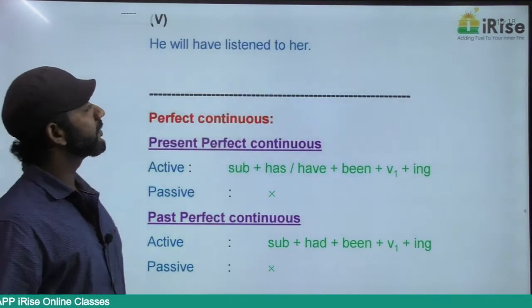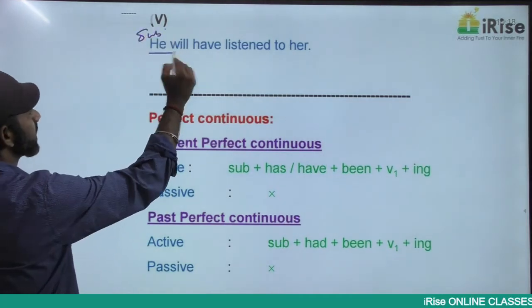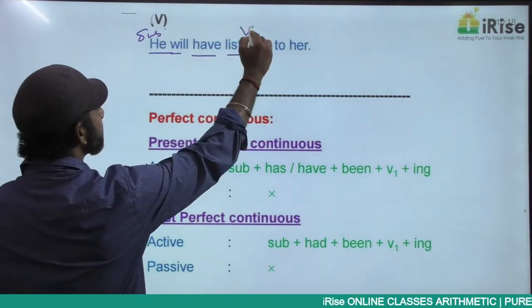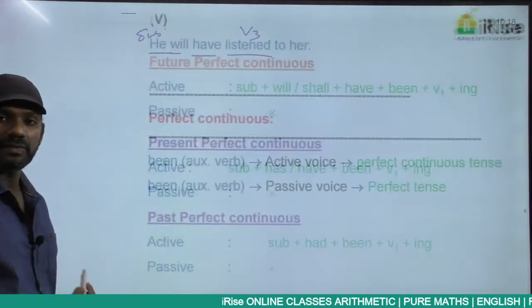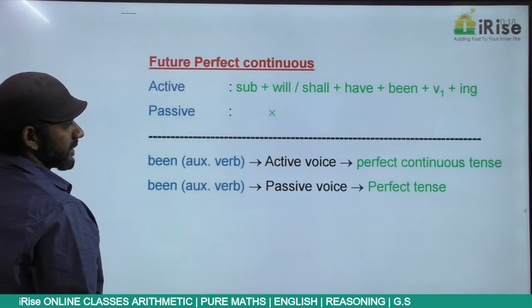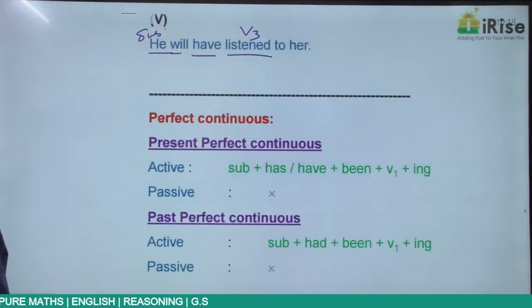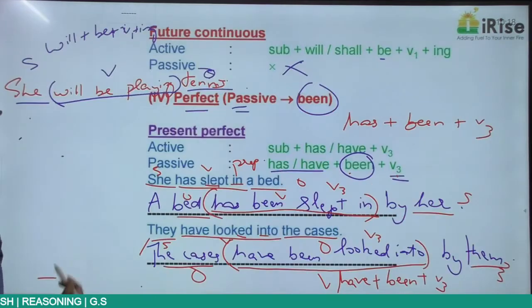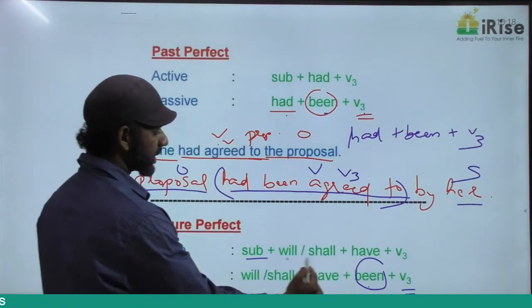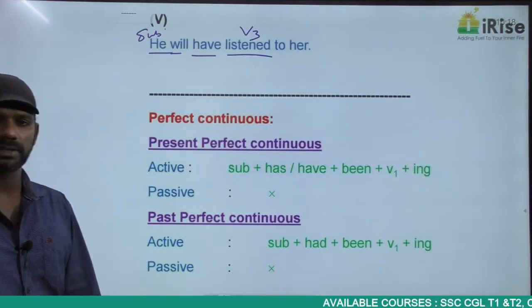Now come to this statement. He will have listened to her. The subject here is he plus will plus have plus V3. Subject plus will plus have plus V3 is future perfect in the active voice.